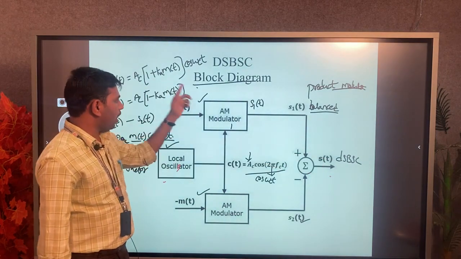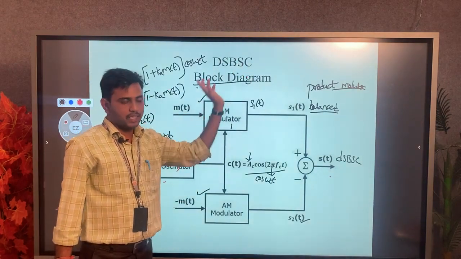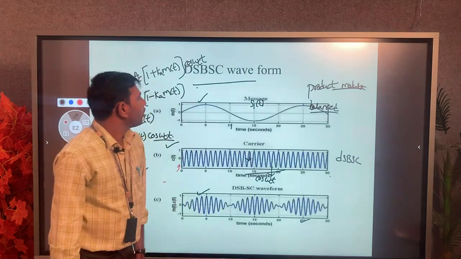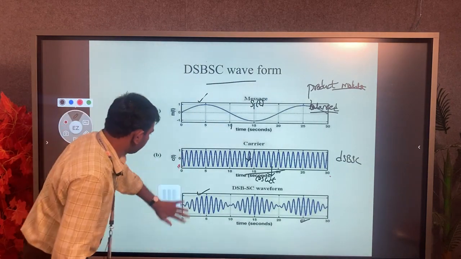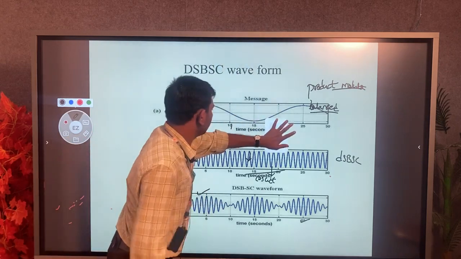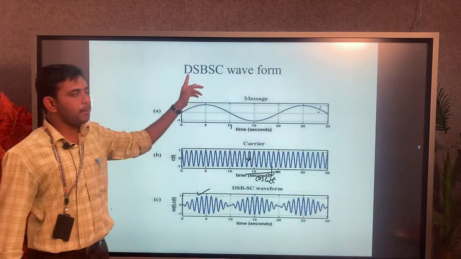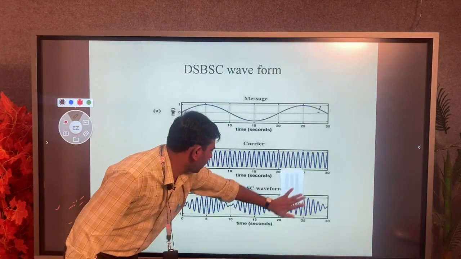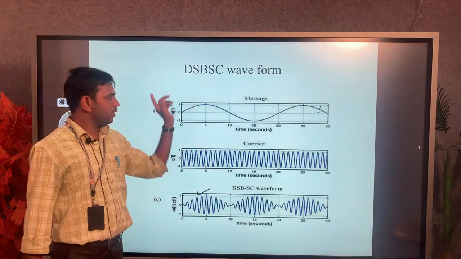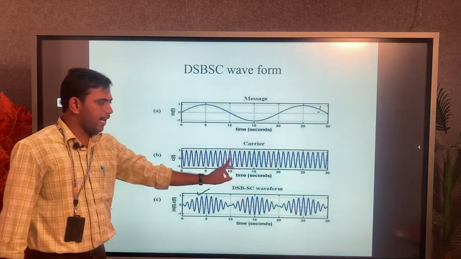The last one we have to see here is the output waveform of double sideband suppressed carrier. So here we see the double sideband suppressed carrier waveform. This is the last waveform we analyze in our agenda. We take my message signal, that is the input signal, and the carrier signal.